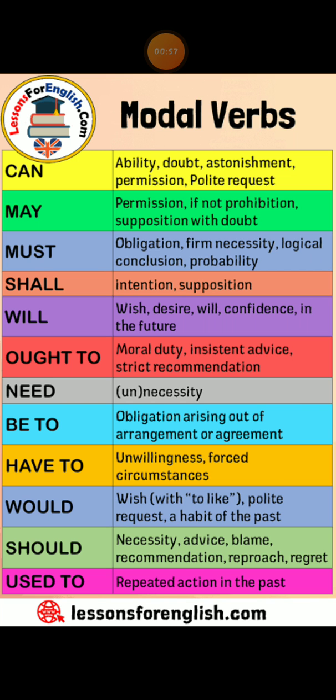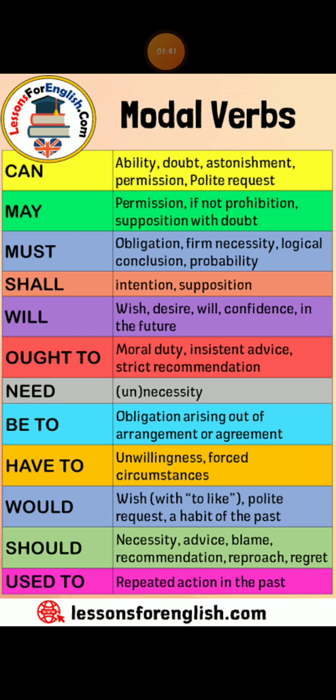Can is used to show ability, doubt, astonishment, permission, polite request. May is used for seeking permission, if not prohibition, supposition with doubt. Must is used for obligation, firm necessity, logical conclusion, probability, etc. Shall is used for intention and supposition. Will is used for wish, desire, will, confidence in the future. This way, other modals are also used like ought to, need, be to, have to, would, should, used to, etc.